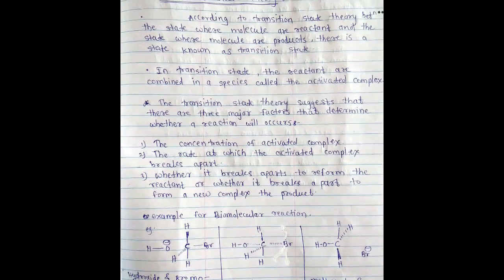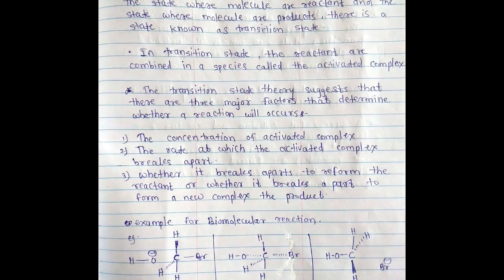The first theory you studied is collision theory, and the second theory is the transition state theory. According to the transition state theory, between the state of the molecular reactants and the state of the molecular products, there is a state known as the transition state. That means the transition state is a middle state between reactant and product. In the transition state, the reactants are combined in a species called the activated complex.